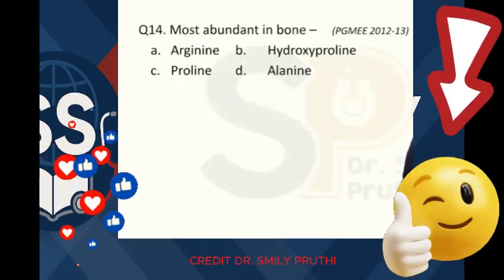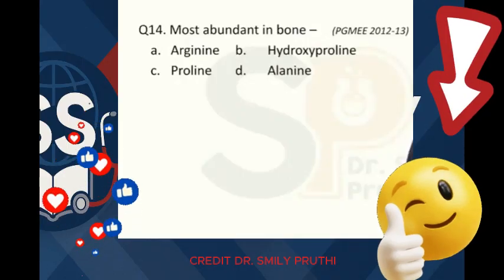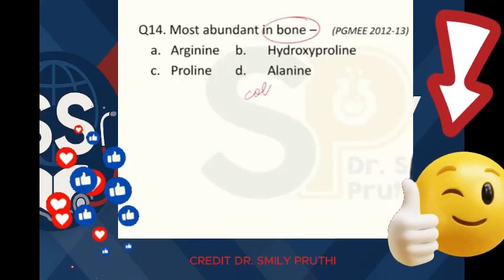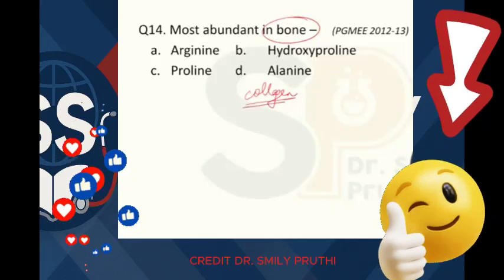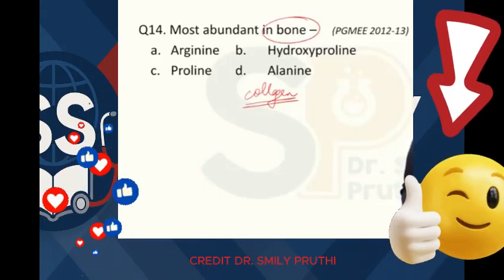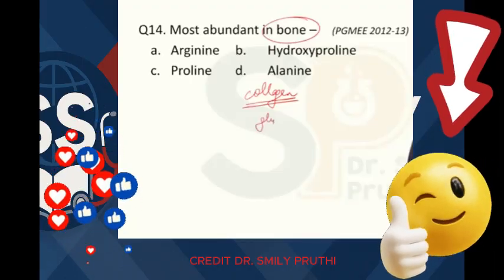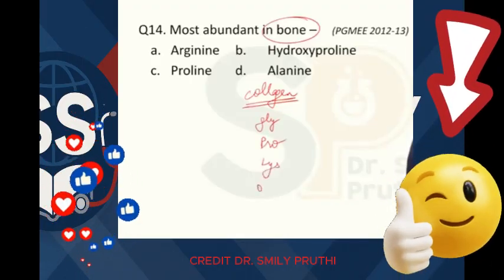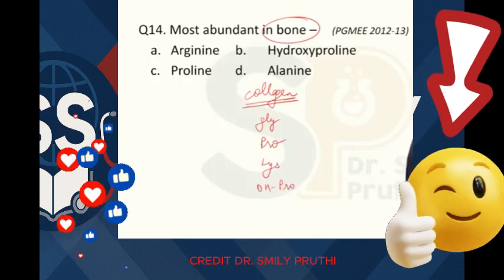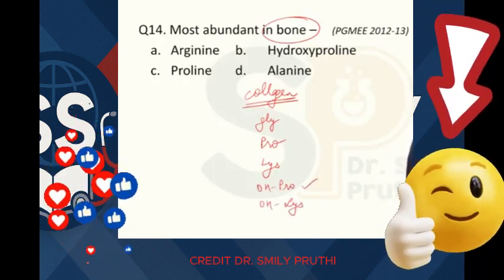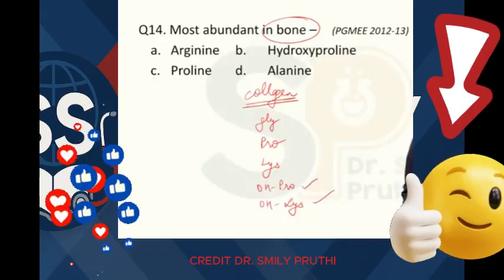Now, the next question is a little tricky. Question number 14. Most abundant in bone. You know, in bone, mainly we have collagen. All the options are amino acids. So collagen is having which amino acid? It is having glycine, proline, lysine. Proline and lysine are hydroxylated, making hydroxyproline, hydroxylysine, right?